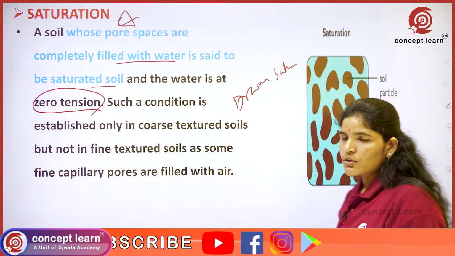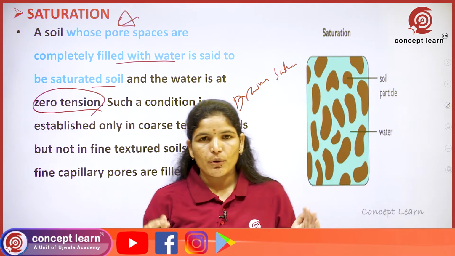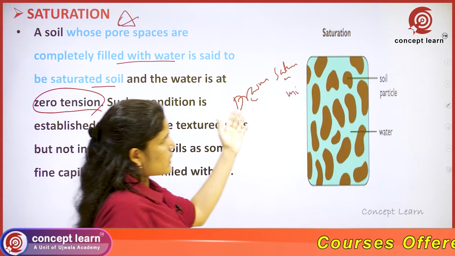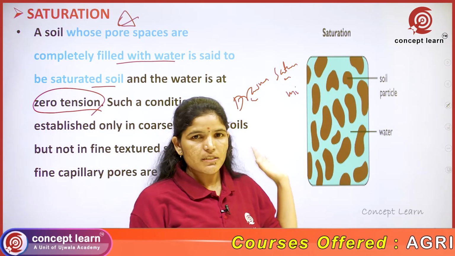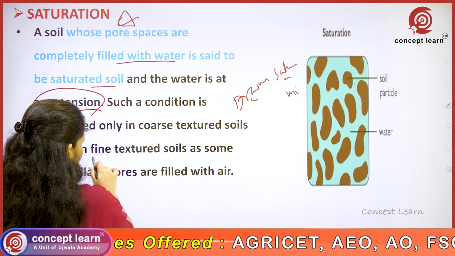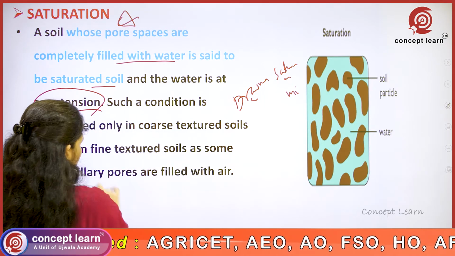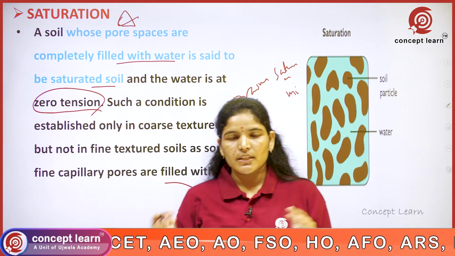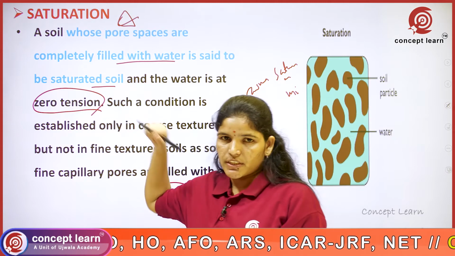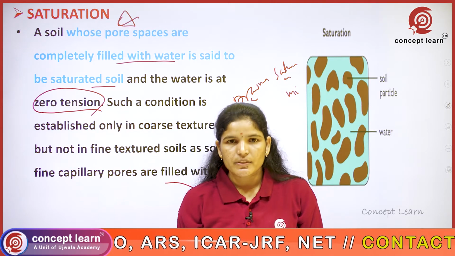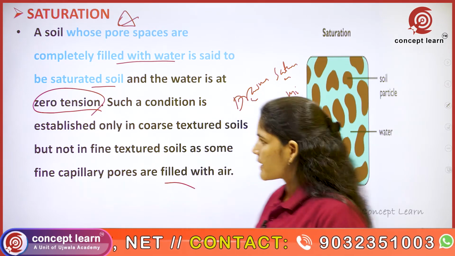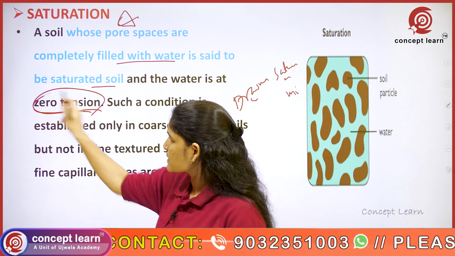Saturated soil means both micro and macro pores are completely filled with water, and the water is at zero tension, that is, the energy is zero tension. Such a condition is established only in coarse texture soils but not in fine texture soils, as some fine capillary pores are filled with air. The condition where pores are completely filled with water is known as saturated soil. Generally, saturated soils are seen in sandy soils, and the water at saturated condition is at zero tension.